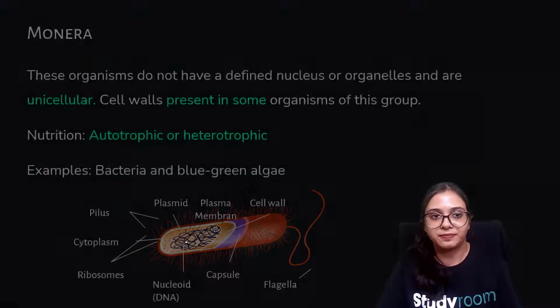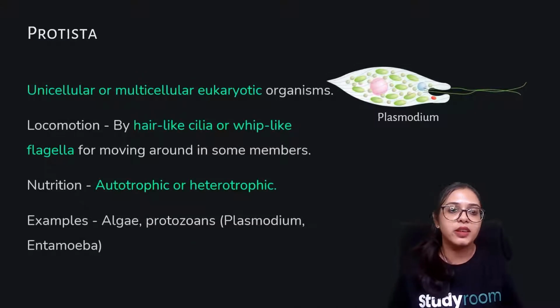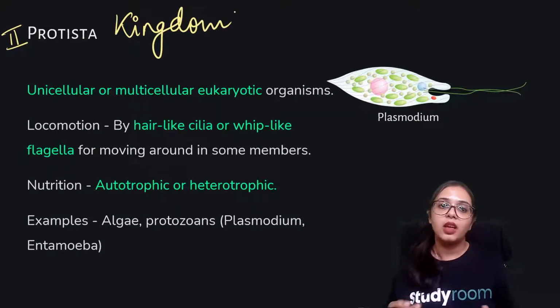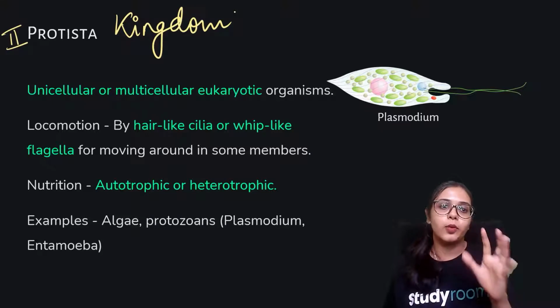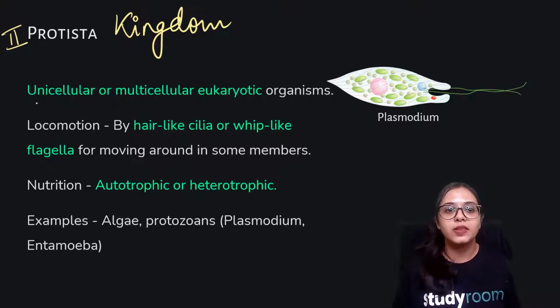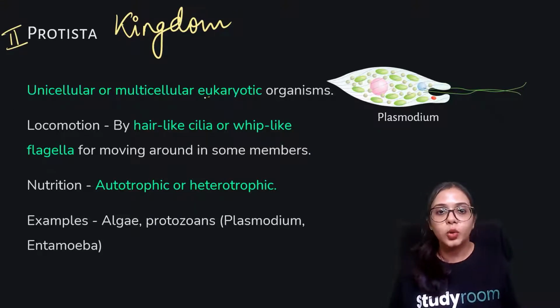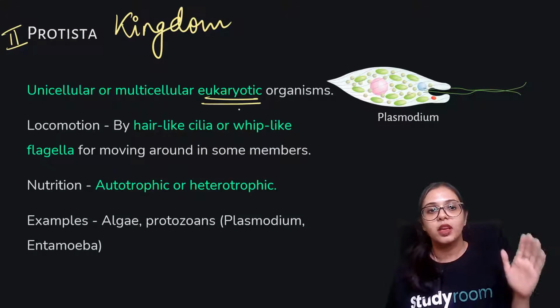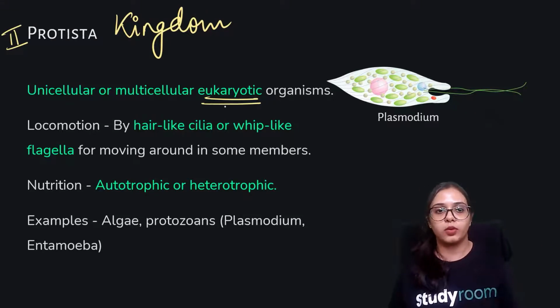Next, we have the Protista kingdom. This is the second kingdom. Remember, we are now going deep into each kingdom and learning the characteristics in a little more detail. Protista, if you remember, are unicellular or multicellular eukaryotic organisms. Only the organisms under the Monera kingdom are prokaryotes. Further on, all organisms are eukaryotes.